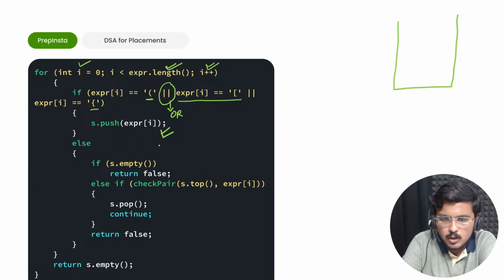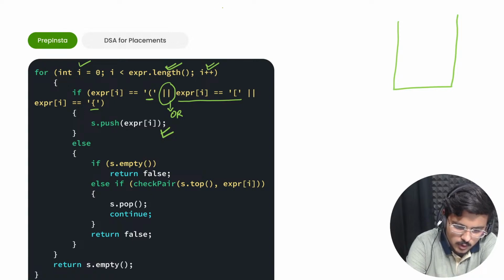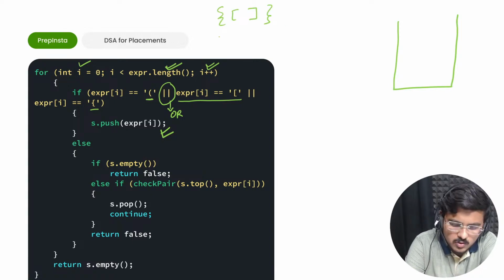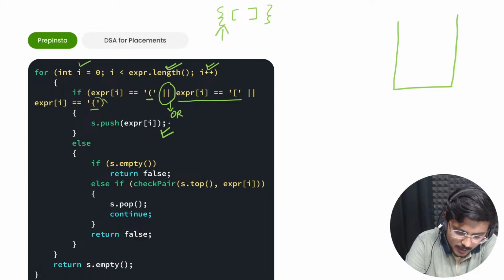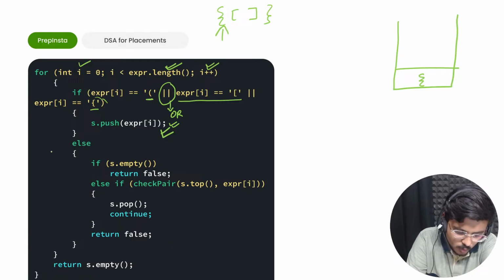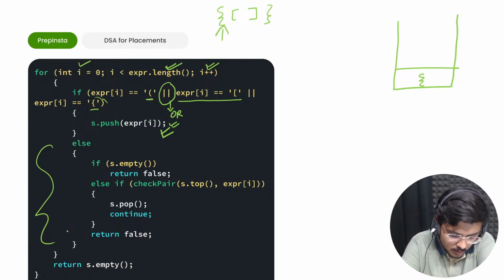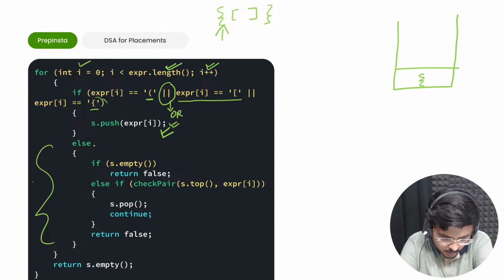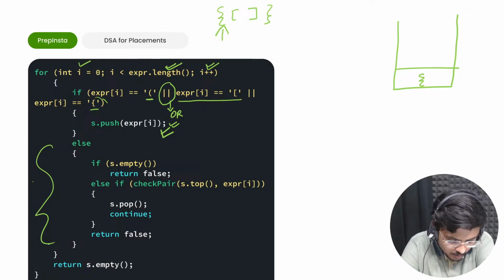Fine. So what was the first element that I had? So this was our string, right? For this string, this was the first element, which is an opening bracket. It is of this type. So I'll push it here. Fine. Now, when I used this if structure, this else structure will not execute. This whole else structure is going to be discarded.